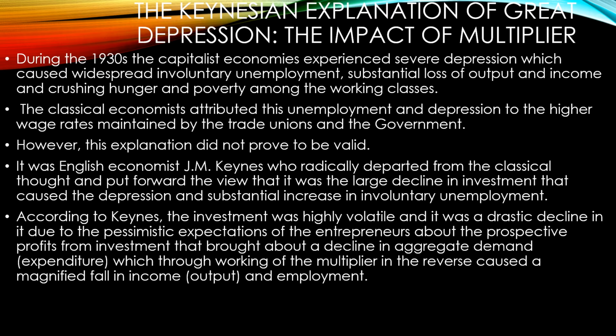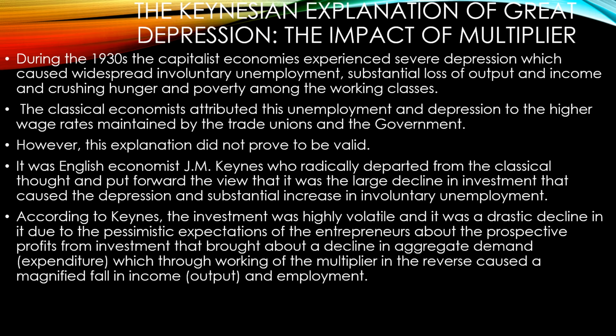And here, when there is Great Depression, that means there is an unemployment situation, there is no aggregate demand increasing, there is no output increase. So it was considered to be a dull state, and also the economy was growing downward. That was a situation of depression, and the classical economists attributed this kind of unemployment and depression situation to higher wage rates maintained by the trade unions and also by the government. But the explanation did not prove valid.